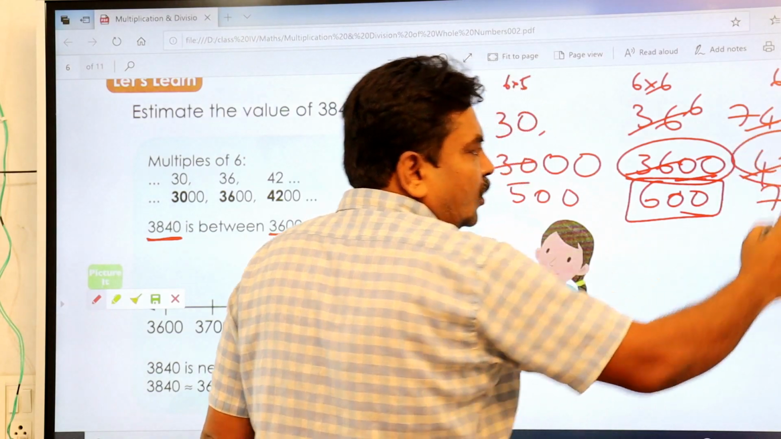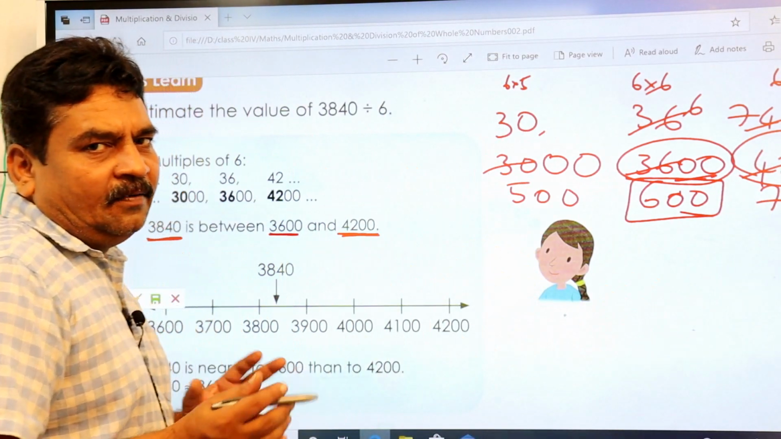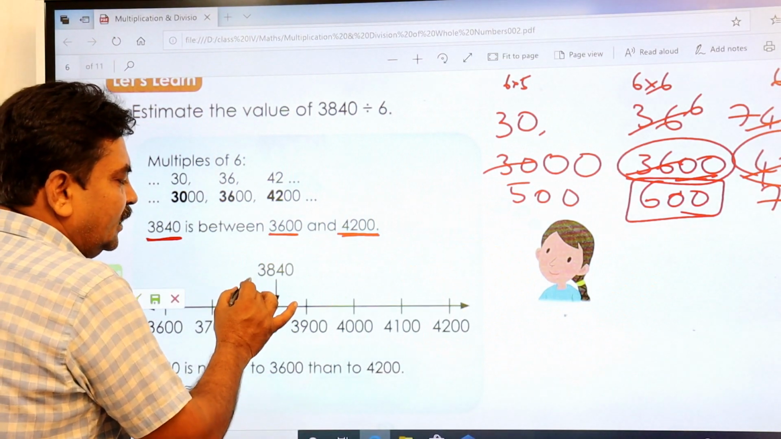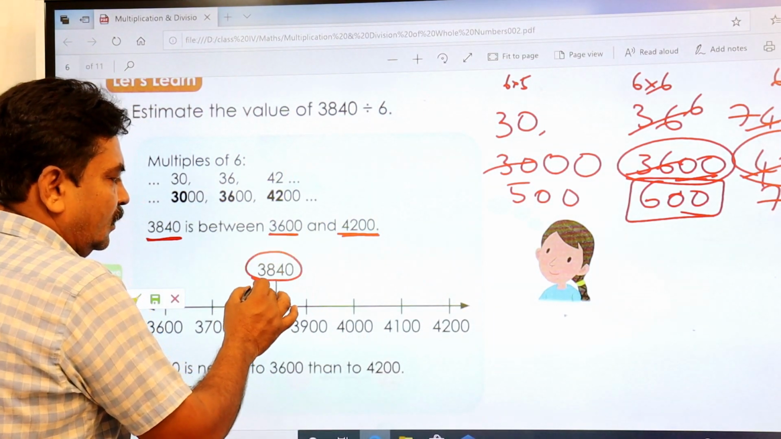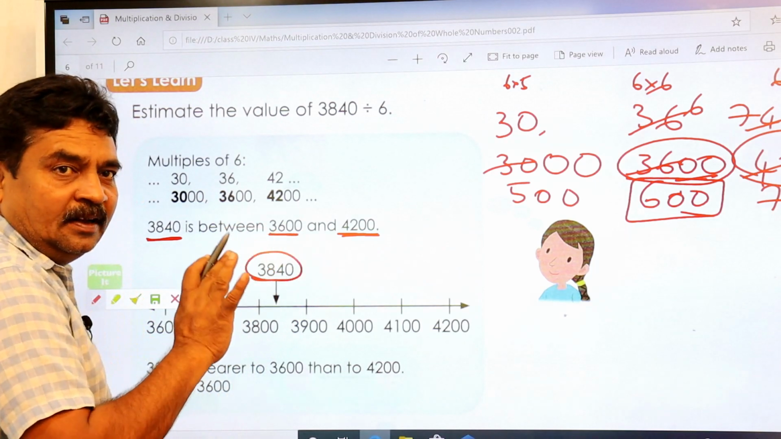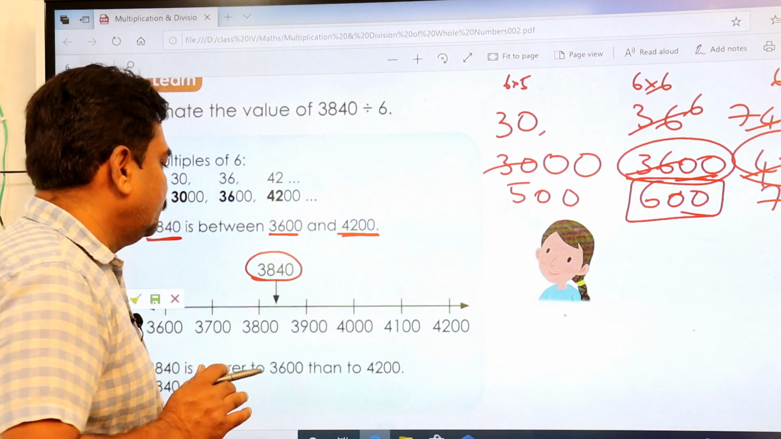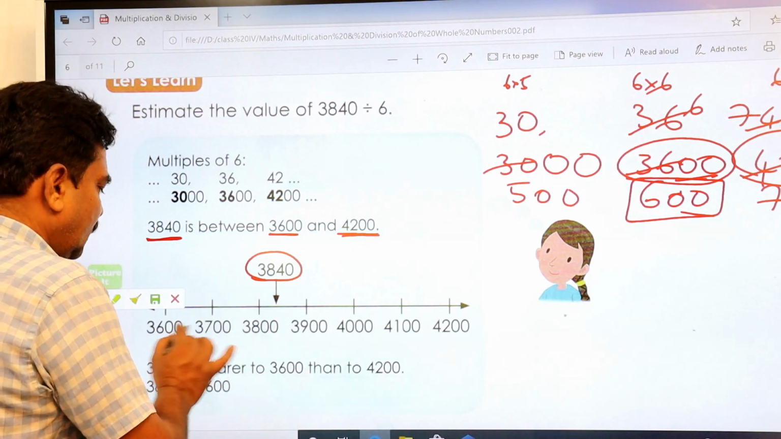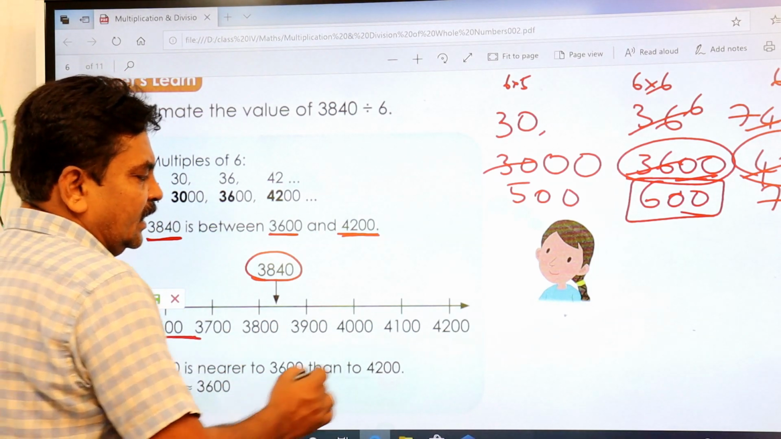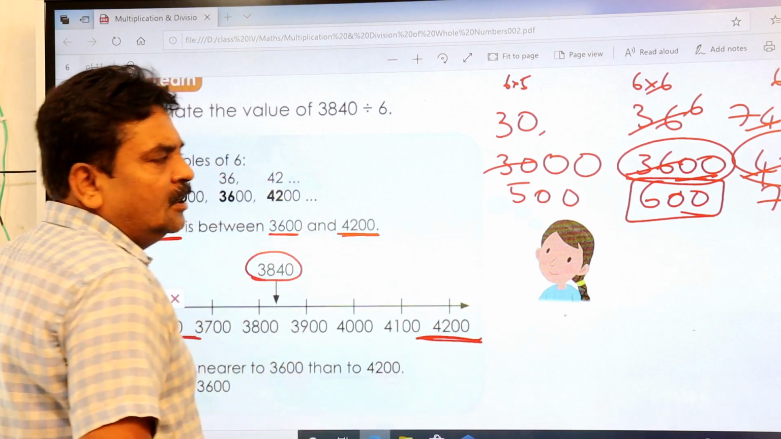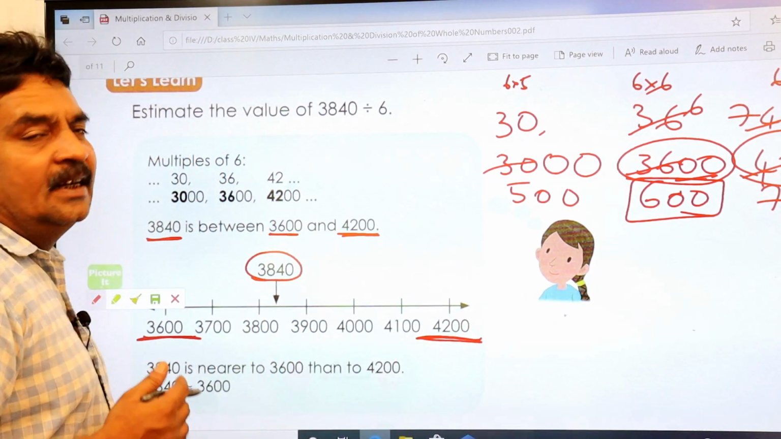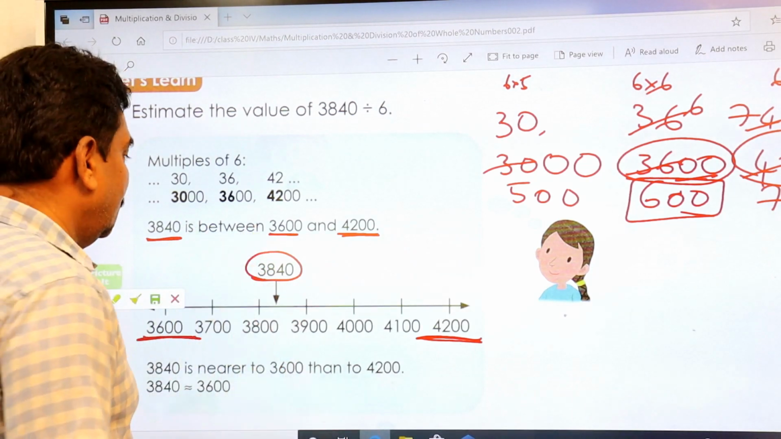3600 and 4200. In that way you can go for it. We can see here 3840 stands between the two multiples. One is 3600 and another one is 4200. So which is the nearer now? Which is the nearer?